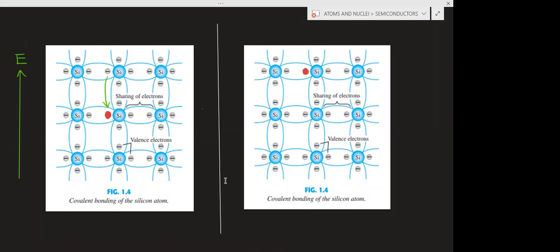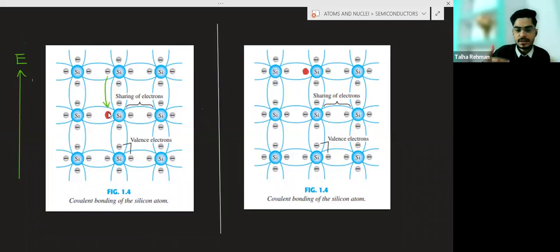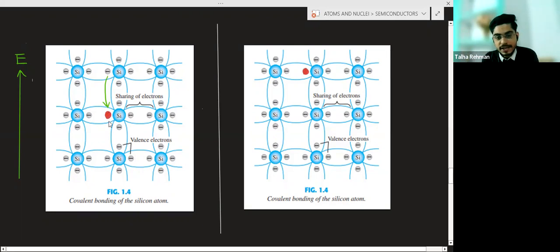Due to this electric field, there will be some electric force on this electron, and this electron will move from here to here. And this hole is already generated due to the room temperature. What is this hole? A hole is a vacancy created by a thermally generated electron. Earlier, due to the room temperature, one electron was removed from here, so this hole was formed.